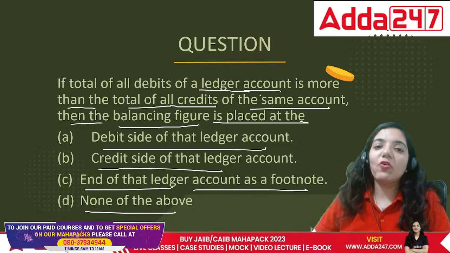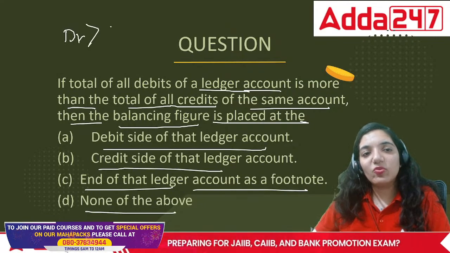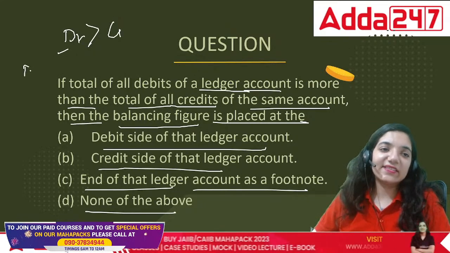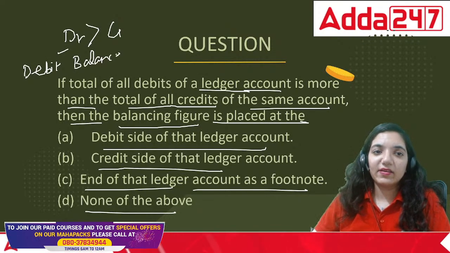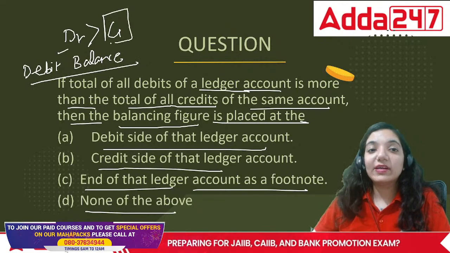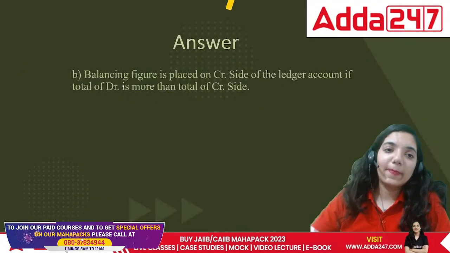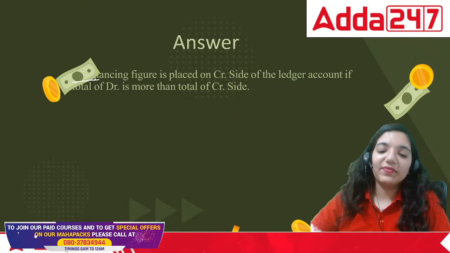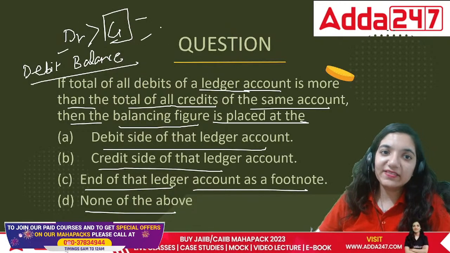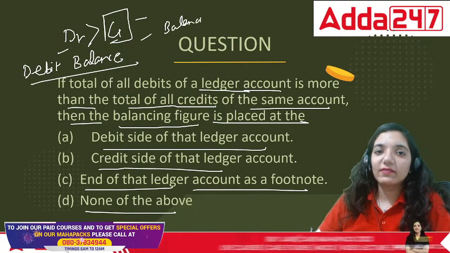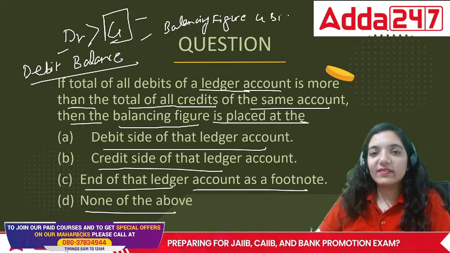If the total of all the debits of an account is more than all the credits, when your debits are more than credits, this is considered a debit balance, but it would be shown on the credit side. So in this case, the correct answer would be B. That is, it would be called a debit balance, but the balancing figure will always be shown on the credit side.